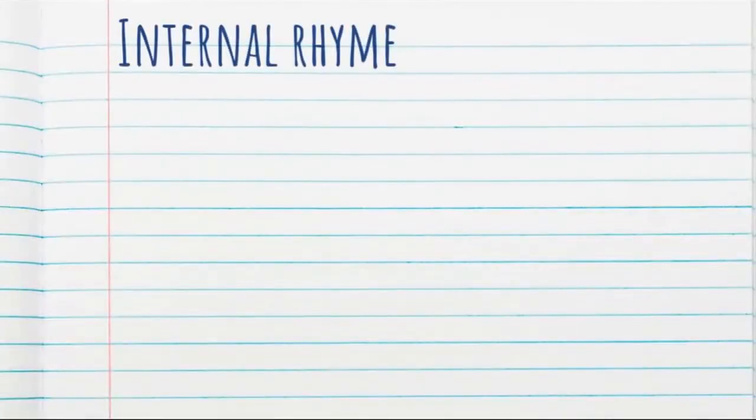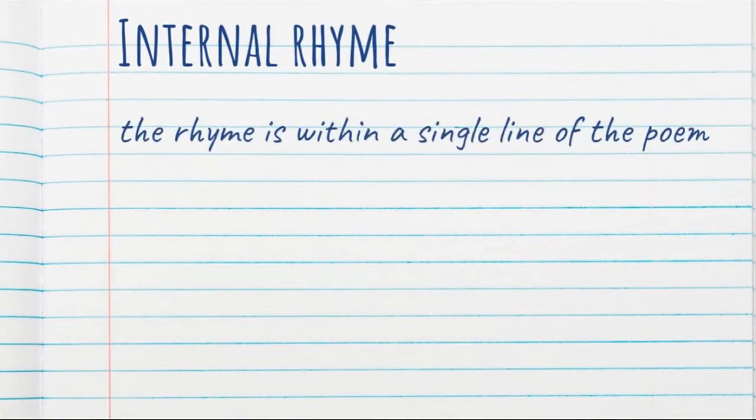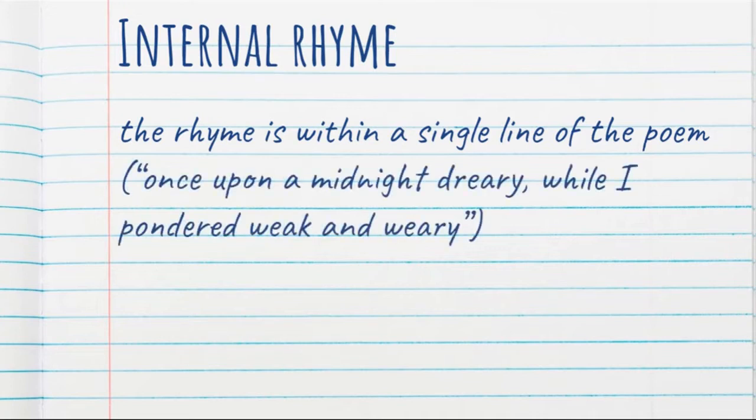The next term is internal rhyme. Internal rhyme is the rhyme within a single line of the poem. So instead of it happening just at the end of the lines, it happens within. I will show you an example.